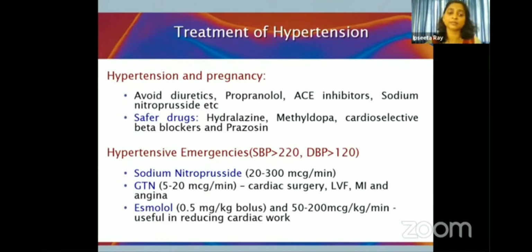In case of hypertensive emergency, systolic more than 220, diastolic more than 120, a medical emergency, sodium nitroprusside is the drug of choice. It's a vasodilator. It reduces both preload and afterload, and therefore there is a marked fall in blood pressure. We can also use GTN and esmolol.